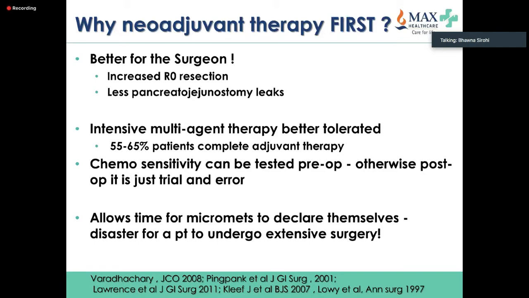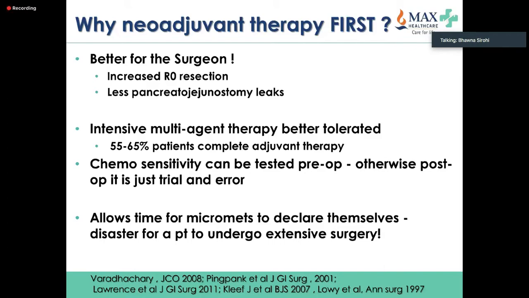So as you will see from the evidence that I will present, the reason why neoadjuvant therapy first is probably better for the patient. That's number one. That's why we generate all the evidence. The rates of R0 resection are higher. There are fewer pancreatojejunostomy leaks, and there are various papers and evidence related to that.